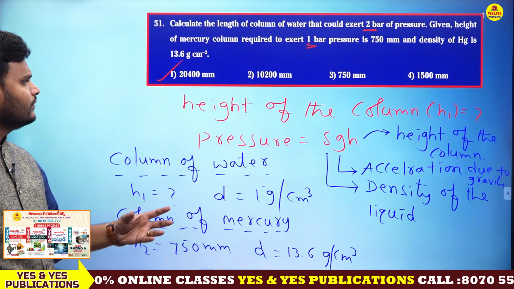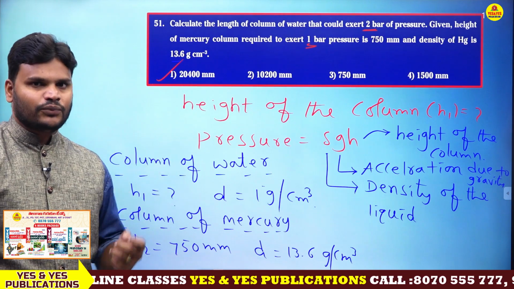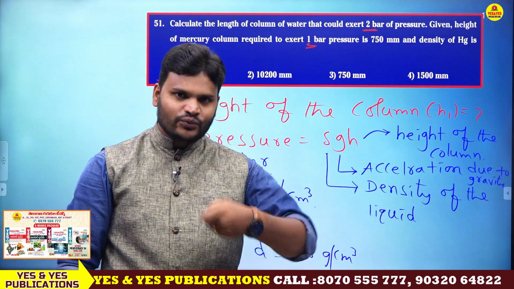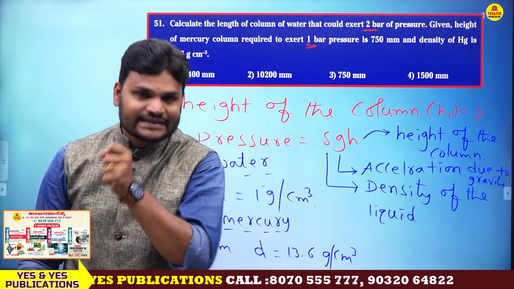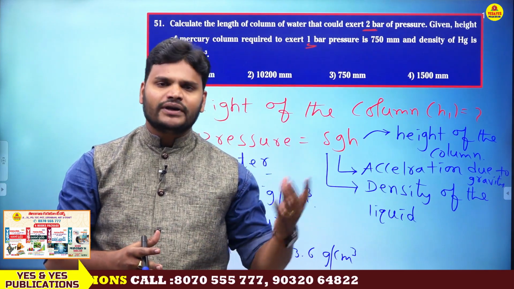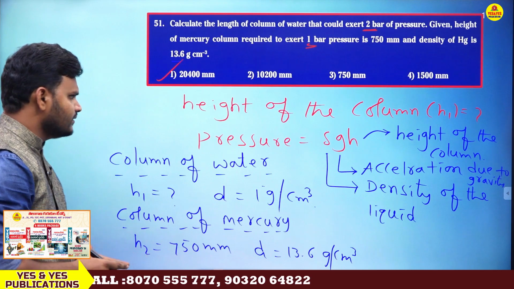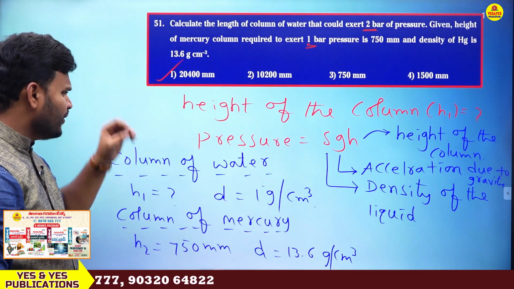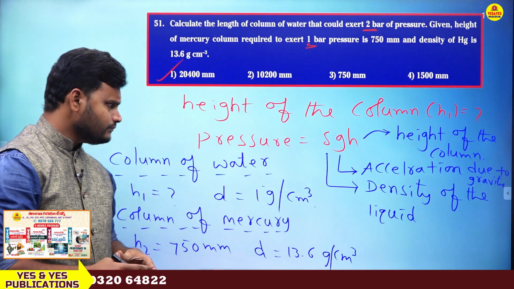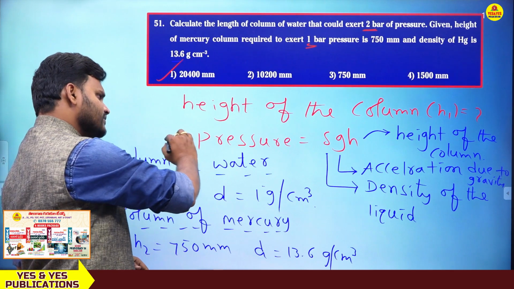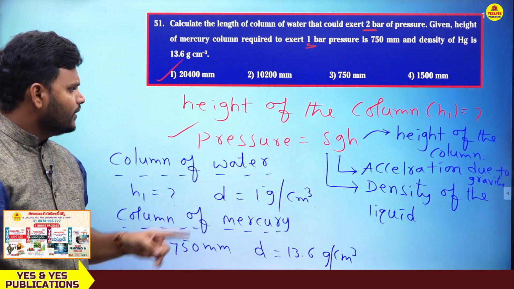So first, what we need to find, that is important. For every problem there is a solution, but we need to find what is the exact problem. So when you find the exact problem, then automatically you will get the link, then you can apply it. So here we need to find the height of the column. Next, which formula we need to use? We need to use this formula: pressure equal to delta gh.